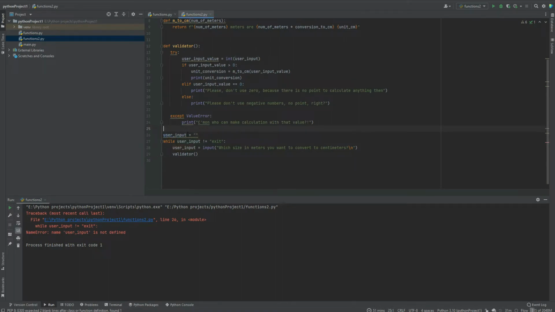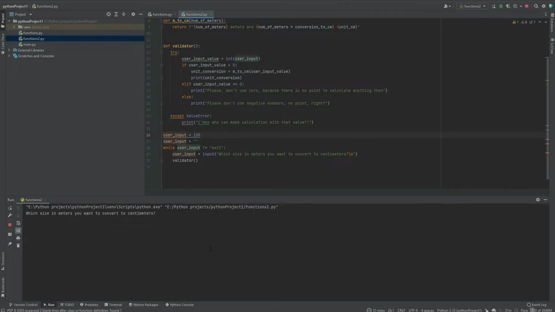We can also put user input to be 100 here, and nothing will change because it's first 100, then it's empty, and when I run, I will get exactly what I want. Okay? So that's the point. But now if I type exit, the program will stop. Okay? I will get the calculation, but the program will stop because this is something I want to happen.